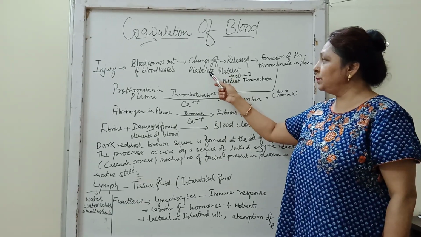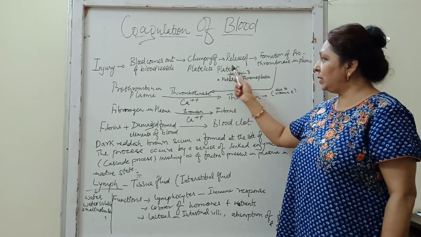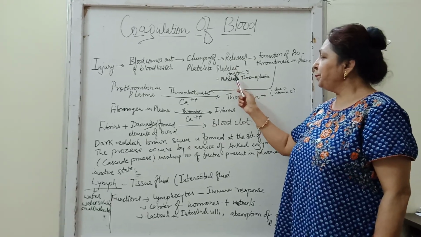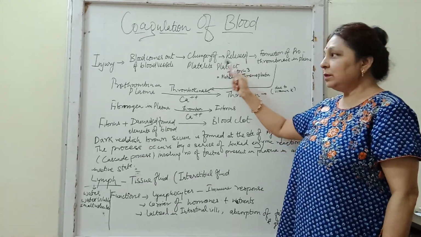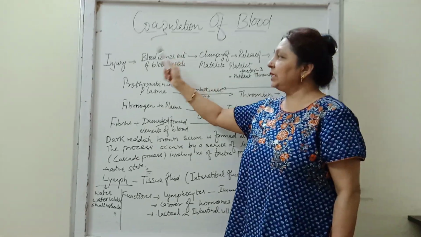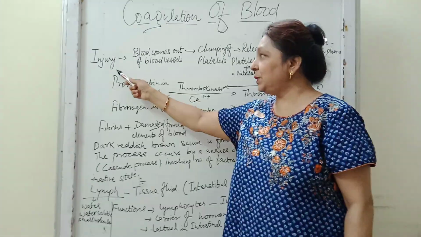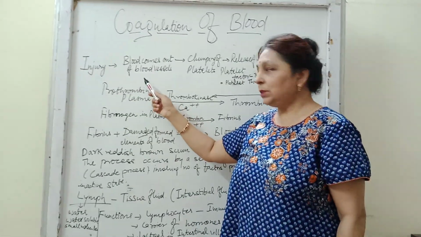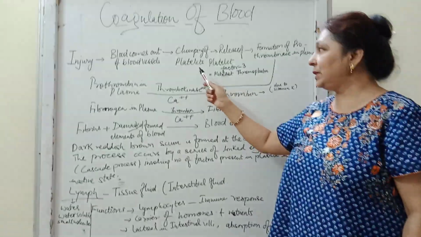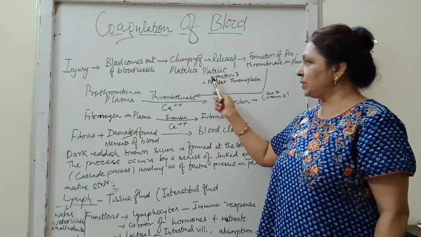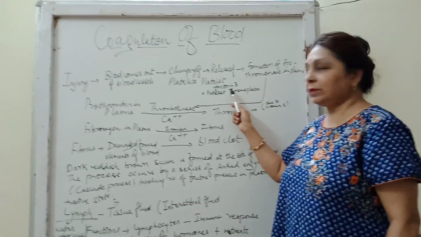These get clumped and release a factor called factor 3. So I am repeating, whenever any part is injured, the blood comes out of the blood vessels and it causes the clumping of the platelets, or the destruction of the platelets, which release factor 3.